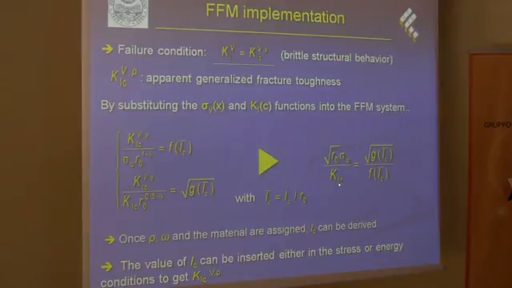And so now when the material properties K1C and sigma u are provided, when rho and the notch amplitude, which are described by rho 0, are known, we can derive the LC values, and then we can substitute this LC into either this condition or these conditions in order to get the failure load.